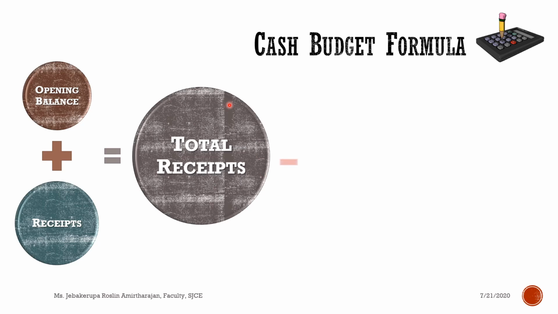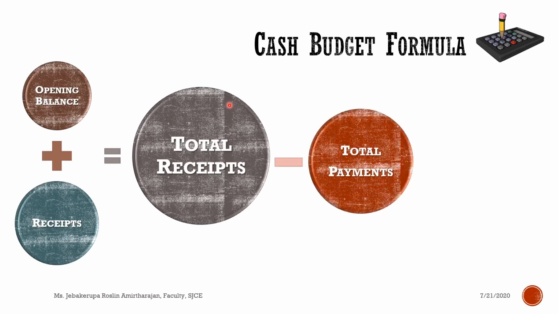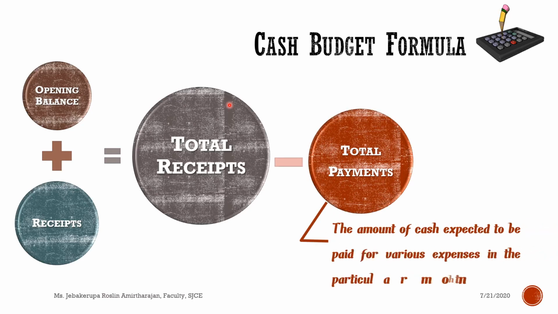What follows in the formula? Less total payments. From the total receipts, you have to subtract the total payments. What is the total payment? The amount of cash expected to be paid for various expenses in the particular month.